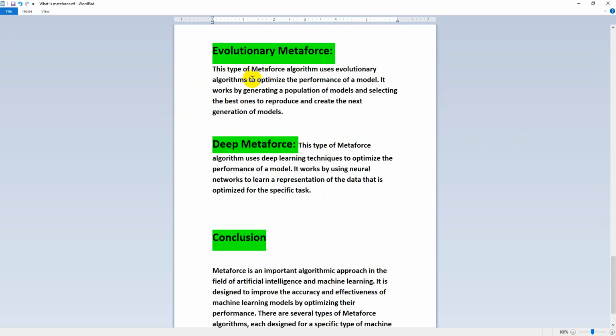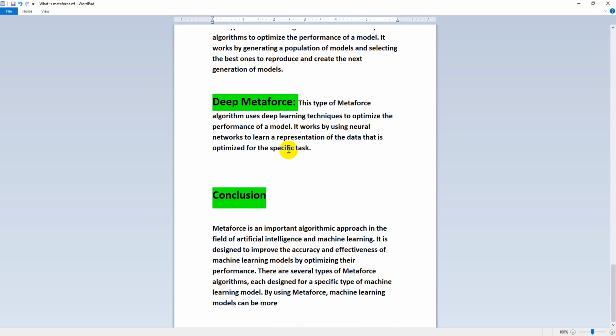Evolutionary metaphors. This type of metaphors algorithm uses evolutionary algorithms to optimize the performance of a model. It works by generating a population of models and selecting the best ones to reproduce and create the next generation of models. Deep metaphors. This type of metaphors algorithm uses deep learning techniques to optimize the performance of a model. It works by using neural networks to learn a representation of the data that is optimized for the specific task.